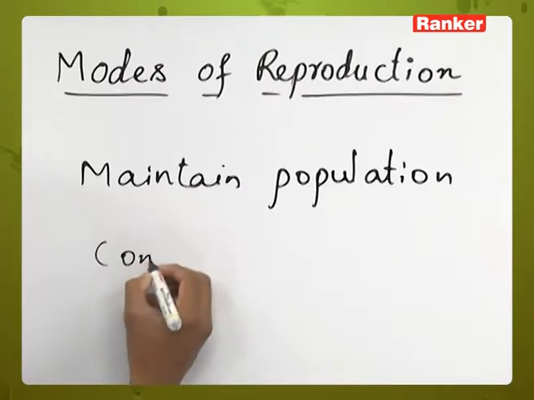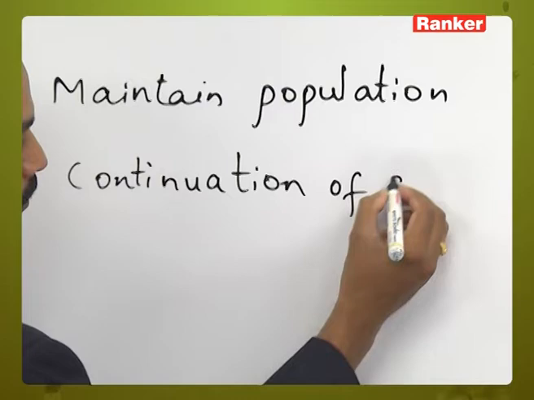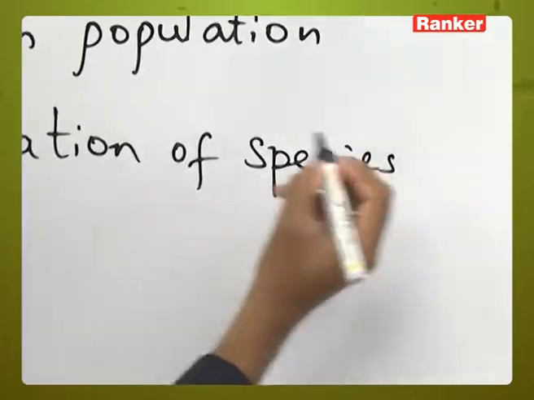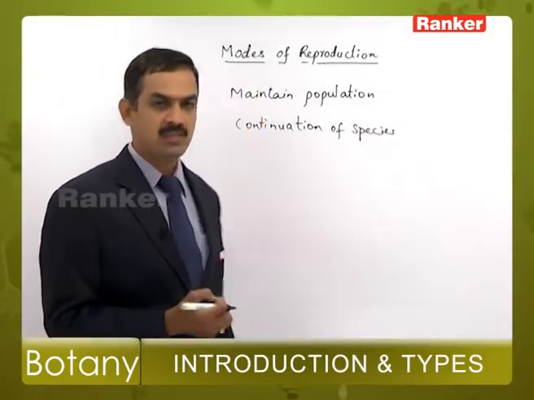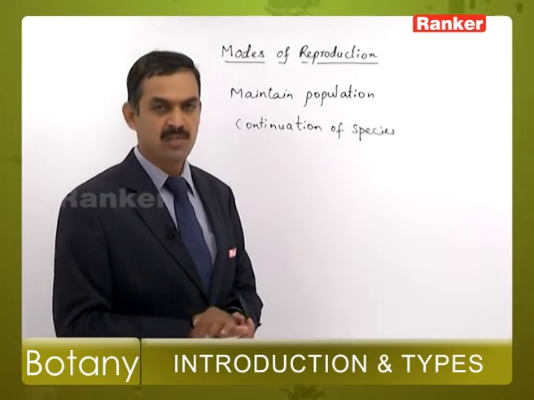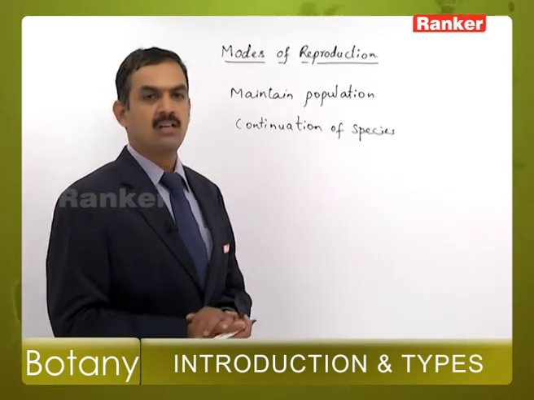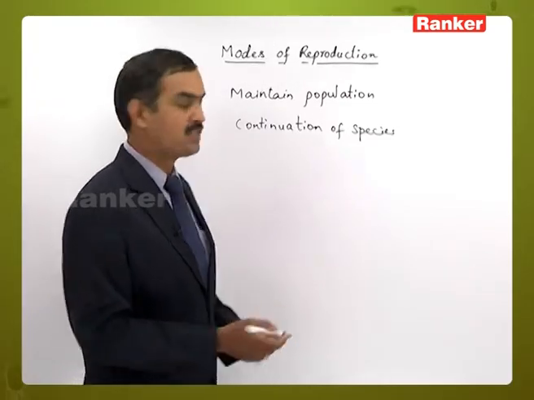Next, continuation of species. The number of individuals related to one species has to be increased. So in order to increase the number of individuals of the species, reproduction is one of the characteristics, and it is one of the reasons for the continuation of the species.